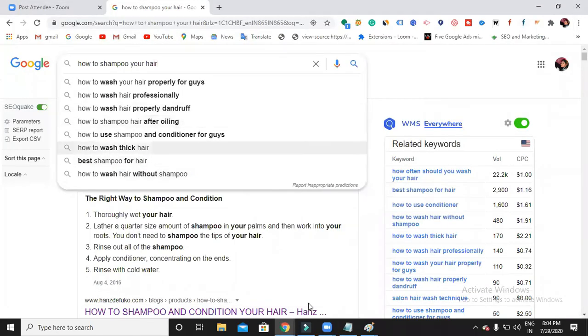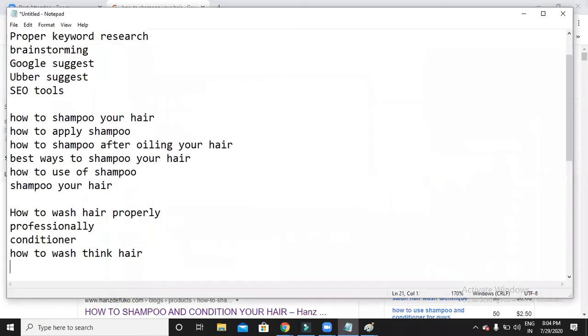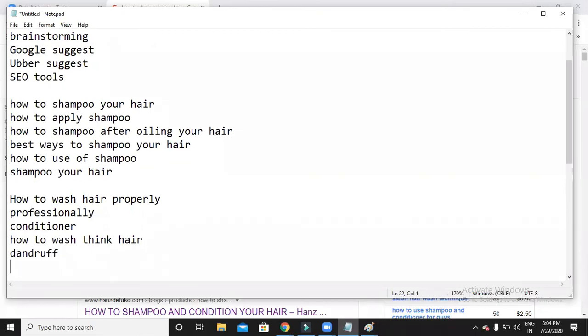Dandruff is also one kind of keyword they were using. Okay, so these are the few suggestions that I listed out from Google. So I have taken some help. Why? Because I found that yes, many people are searching for this keyword also. Then the next step is Ubersuggest.